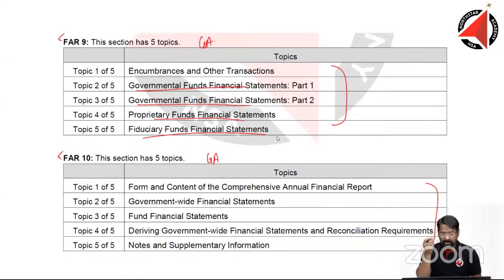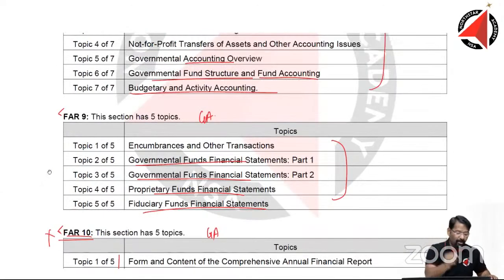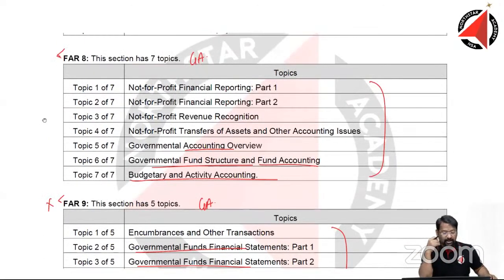A lot of effort had to be put into this topic, because we had no background at all in any of these topics. Similarly, if you look at FAR 10, completely new topic. All the topics were very new. The good part is, if you look at section 10, this is completely gone. If you look at section 9, this is also completely gone. How about FAR 8?